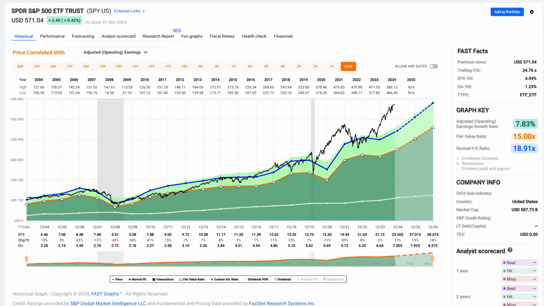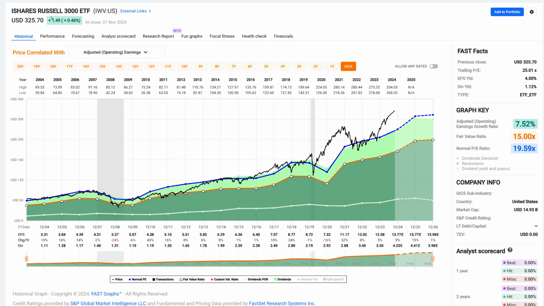Okay, I had one comment saying that a 15 PE for the S&P was ridiculous. Well, it's not. The 200-year average is somewhere between 15 and 18. But that doesn't mean that there won't be times when it gets above that, like it did in 22 or 23. And we got an S&P 500 with a long-term growth rate of 7.8% over this time frame going back to 2003. But we also have double-digit growth expected going forward.